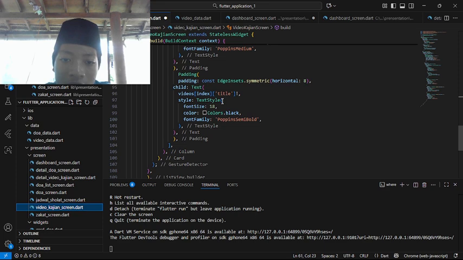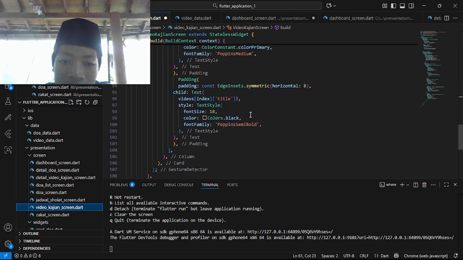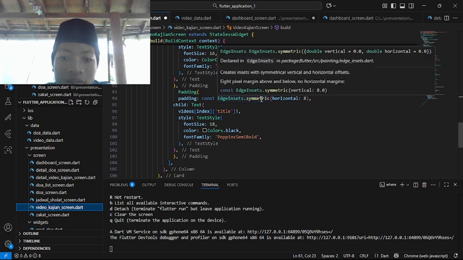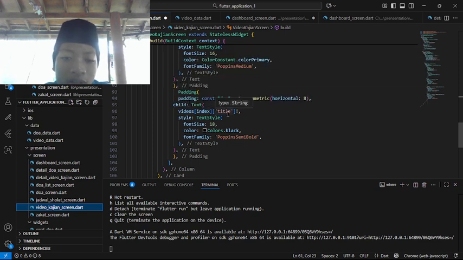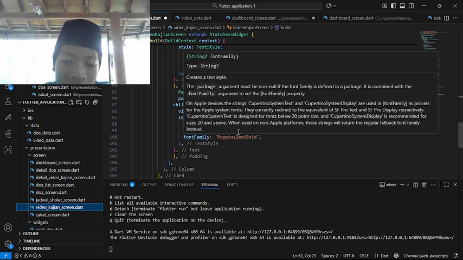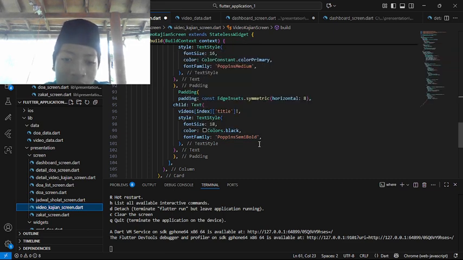And here for the last padding, it was for the title. Padding: const EdgeInsets.symmetric horizontal 8. So here we are making the inset of the edge. Here the child, the text was taken from the title of the video data. The text style was font size 18, color black, and font family was Poppins bold.